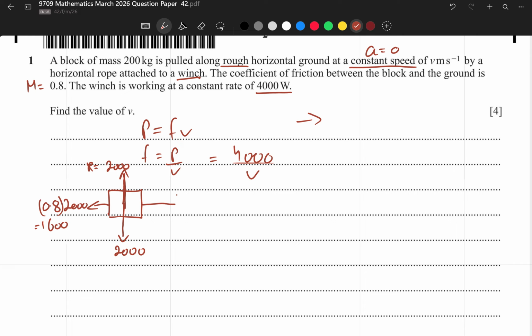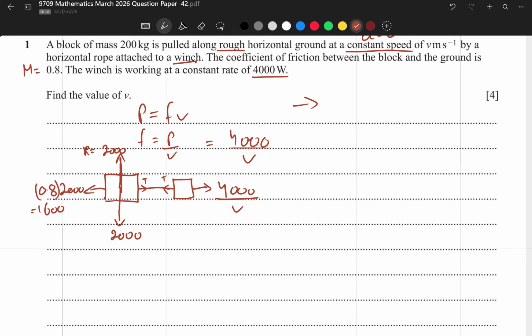Now this is attached to the winch and the force driving the winch is 4000 divided by V. Here and here there will also be tension. Now what we have to find in this is V. Now we know that this whole system is not stationary, it is moving in this direction for this specific illustration.